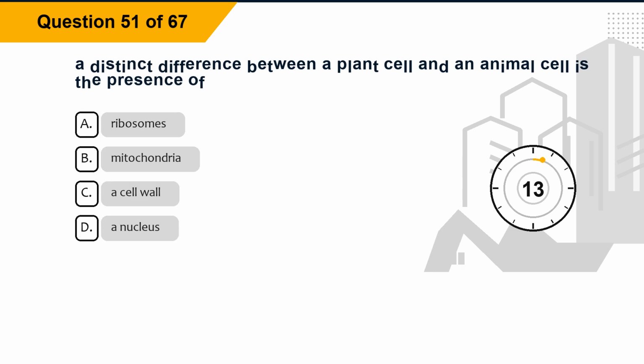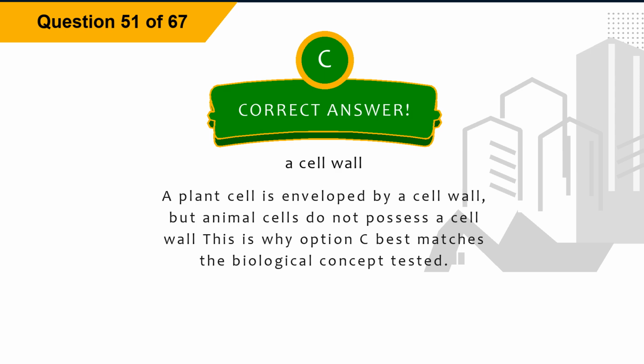Question 51. A distinct difference between a plant cell and an animal cell is the presence of option A. Ribosomes. Option B. Mitochondria. Option C. A cell wall. Option D. A nucleus. The correct answer is option C. A cell wall. Explanation. A plant cell is enveloped by a cell wall, but animal cells do not possess a cell wall. This is why option C best matches the biological concept tested.